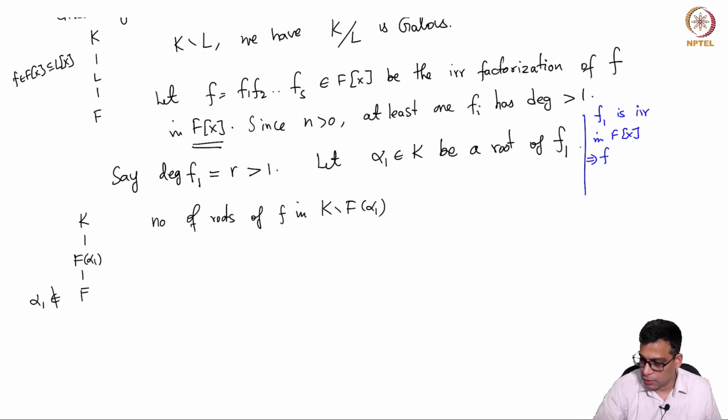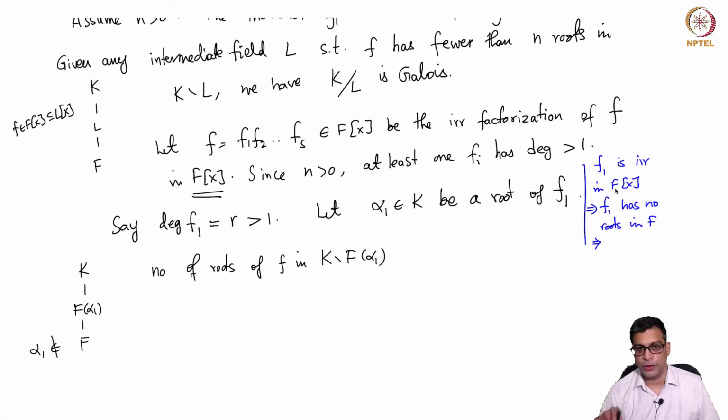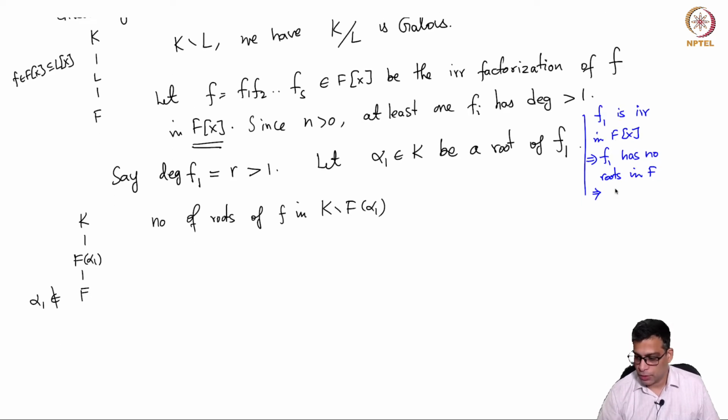This implies f1 has no roots in F, because if it has a root then it cannot be irreducible unless its degree is 1. That is important, because the only way that it will have a root and be irreducible is degree 1. So if it has degree greater than 1 and is irreducible, then it has no roots. So in particular alpha 1 is not in F, right?